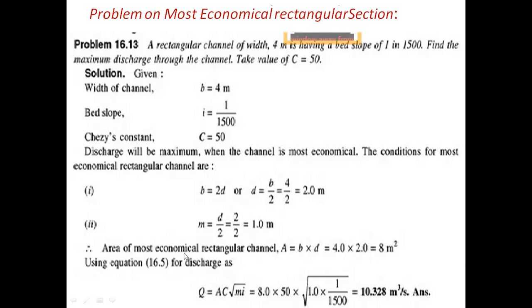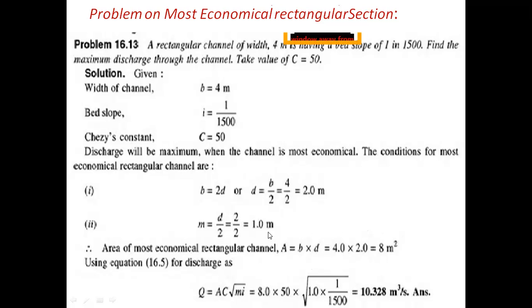From this, we need to find the area of the most economical rectangular channel. The area formula is b into d. Here b value is given as 4 meters, into the depth value, which is 2 meters. Multiplying these two terms, 4 into 2 equal to 8. So the area of the most economical rectangle channel is A equal to 8 square meters.